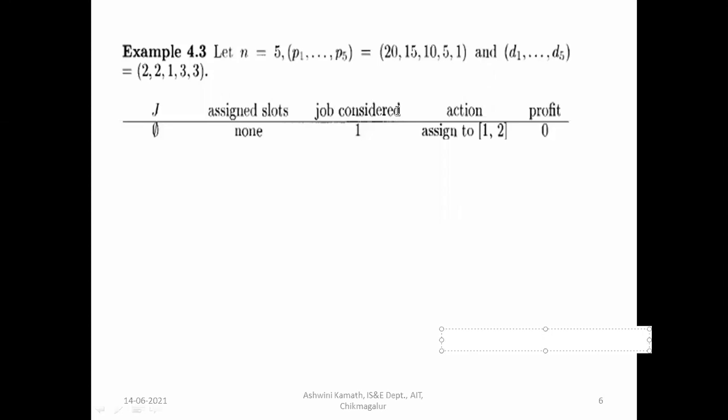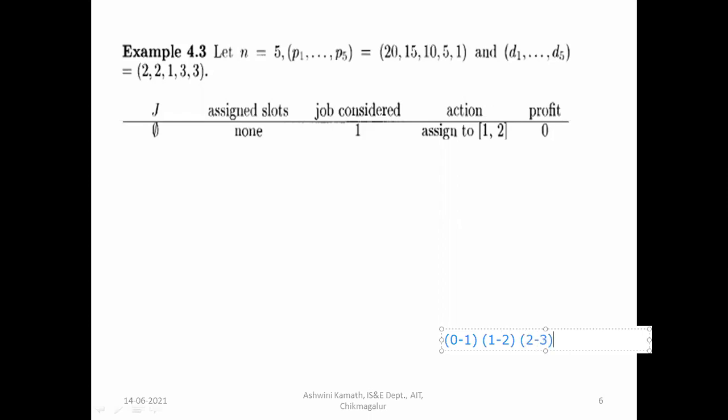Among 2, 2, 1, 3, 3, the maximum deadline given is 3. So we have only 3 slots in the machine. One is 0 to 1, another one is 1 to 2, and another one is 2 to 3.